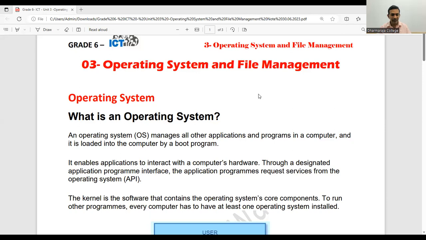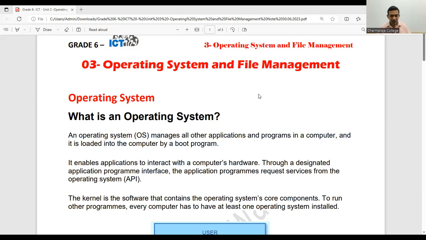We can say it's a system software, one of the system softwares which is used to make the computer work properly. So we can say the operating system manages all the other applications and programs in your computer.